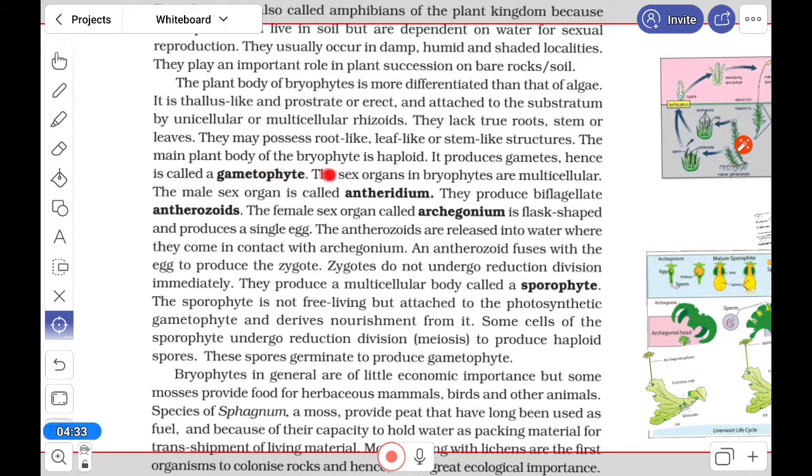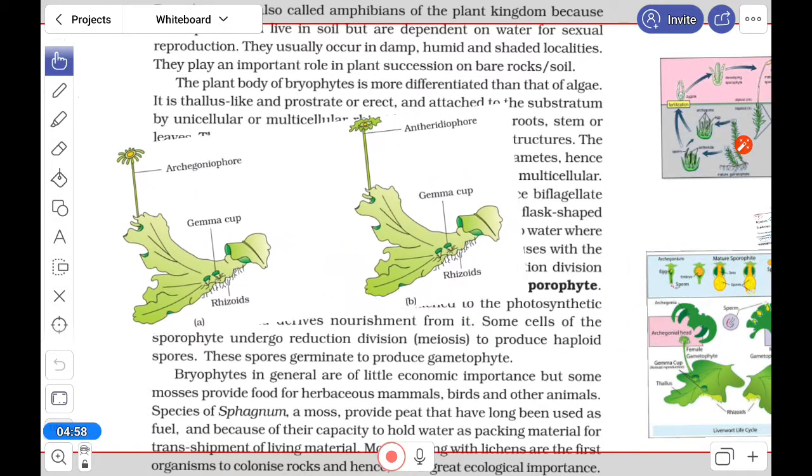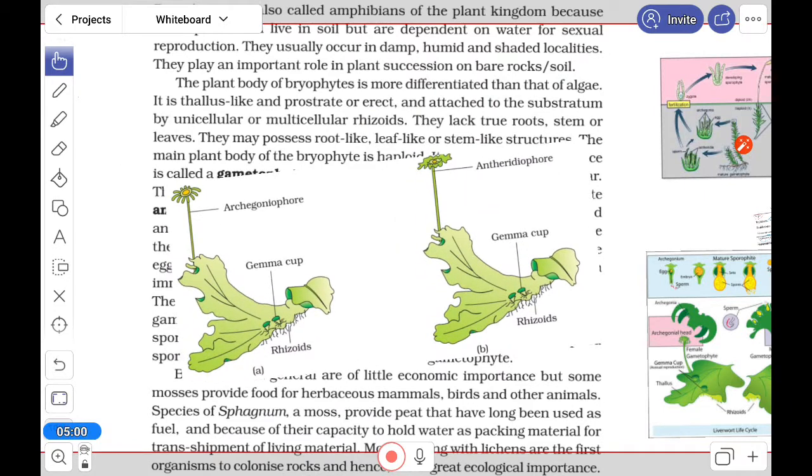So this concept you have to be clear. Now, sex organs of bryophytes are multicellular. The male sex organ is antheridium. It produces biflagellate antherozoids. Female sex organ is archegonium, flask-shaped. So here we have to see these parts. In your books, the diagrams are given.